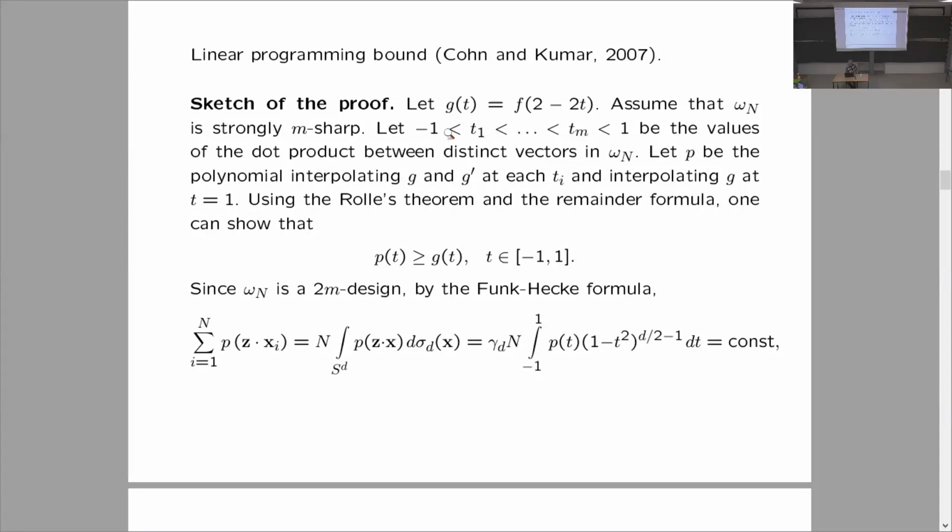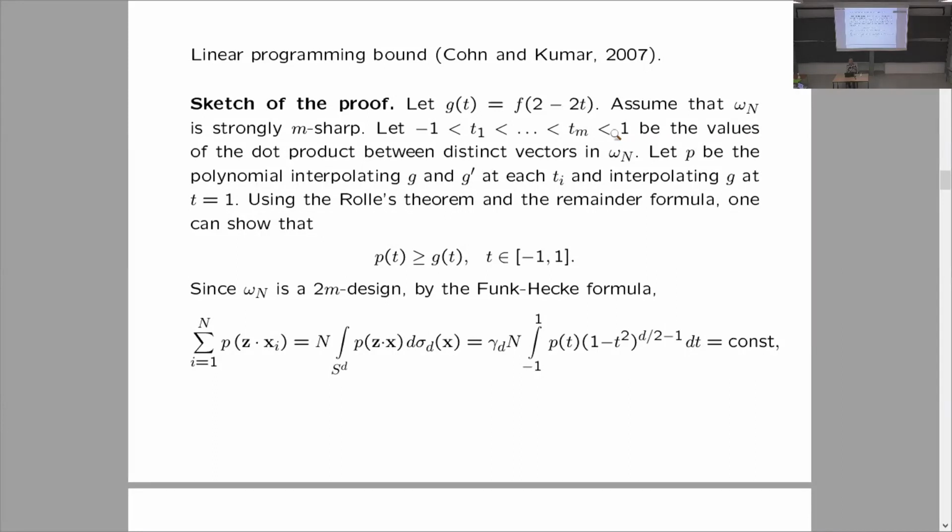We can show that minus 1 is never achieved if it's a design of order 2m, so there are strict inequalities on both sides. Let P be the polynomial which interpolates the value and derivative of the potential function g at every dot product. Plus, it also interpolates g at 1.